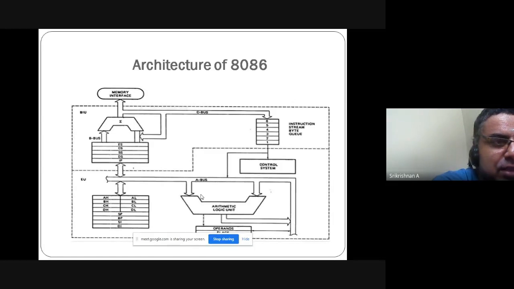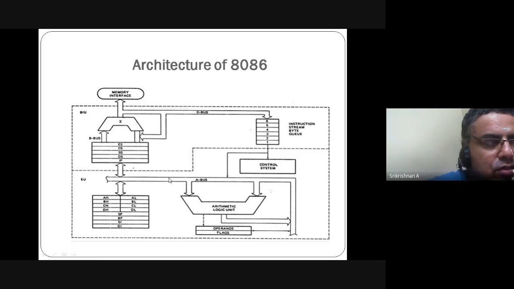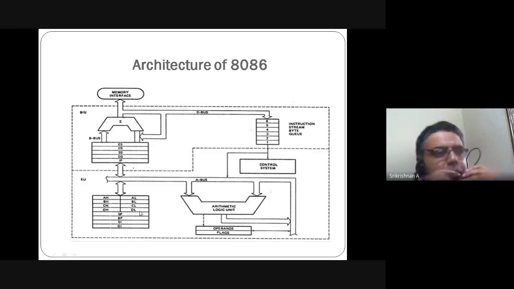Then the arithmetic and logic unit, with operands and flags. And you have AH, AL, BH, BL, CH, CL, DH, DL. Actually, they are nothing but your 16-bit registers.